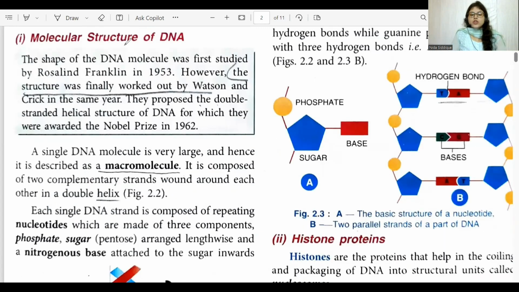Now, let's move on to the molecular structure of DNA. The shape of DNA was first studied by Rosalind Franklin in 1953.